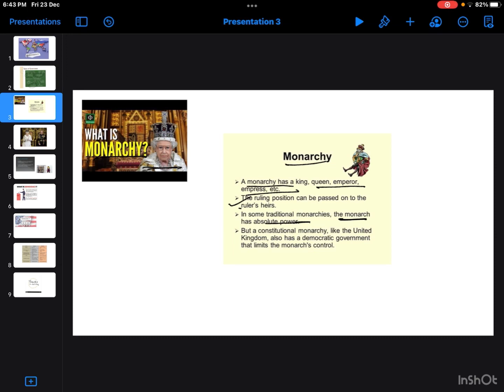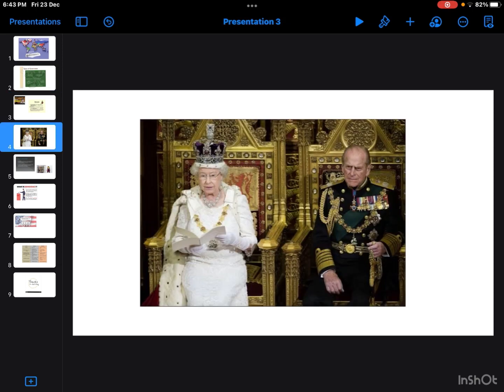Like this type of system used to go on, and there would be a huge discrimination between the people. To help this king or the queen, there would be a mantri, you call feudal lord, the wazirs. Okay, they have no freedom, nothing at all. You can clearly see that picture. Okay, so this is all about monarch. You just have to remember it is nothing but a king or queen's rule.